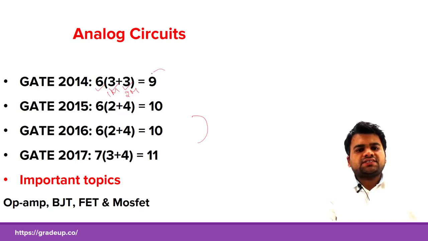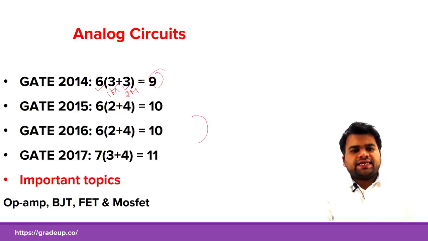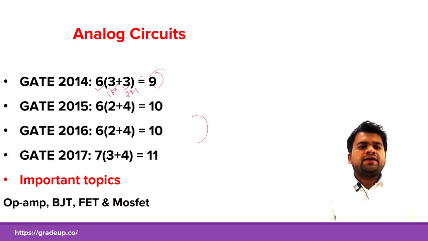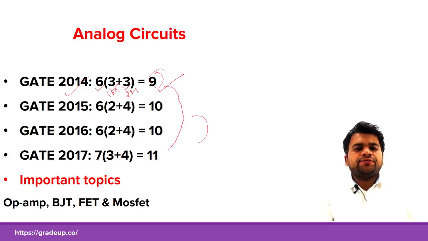So the total weightage comes to about 9 marks. I have taken the same format for the following slides, so there is no need to discuss it again and again. So in 2014 the weightage for analog circuits is 9 marks, and it slightly increases from 9 to 11 marks in GATE 2017, in which 7 questions were asked from analog circuits.